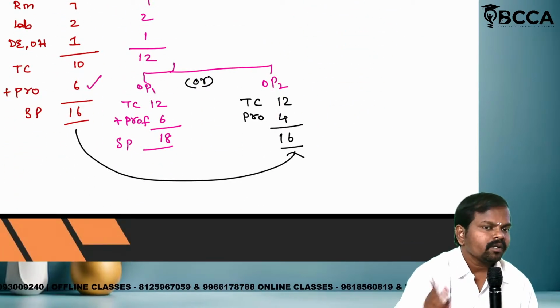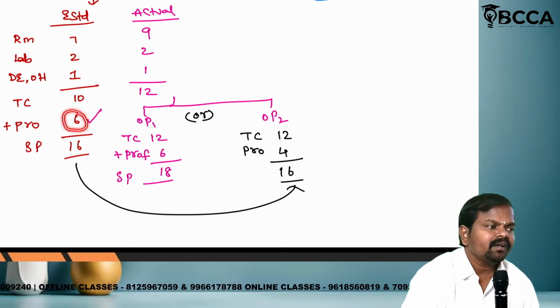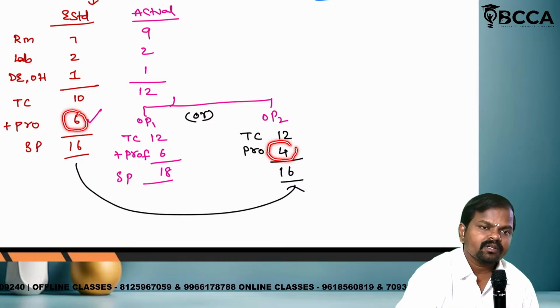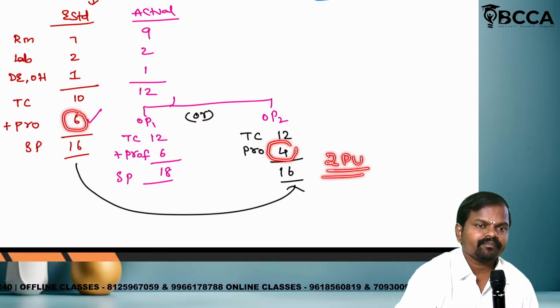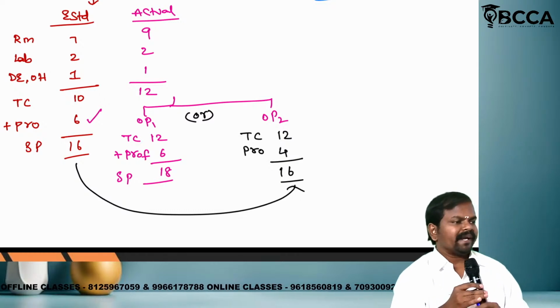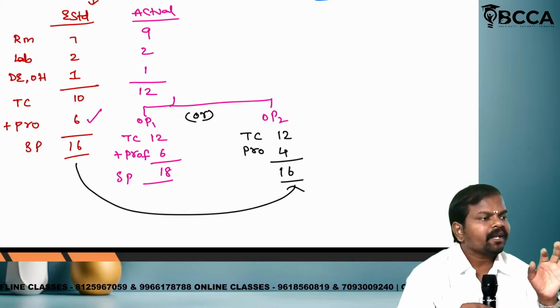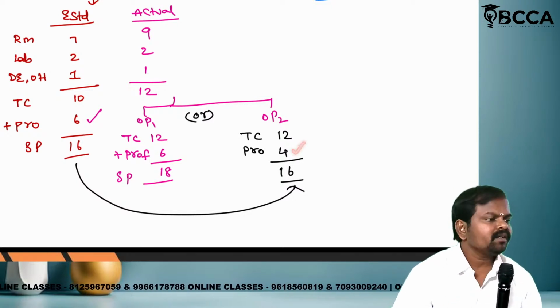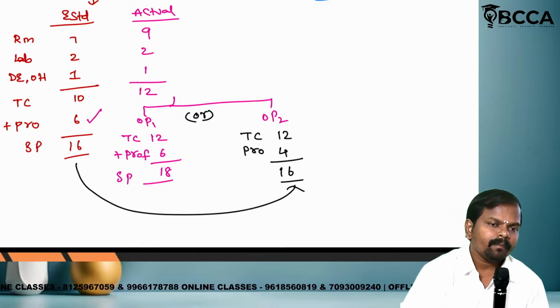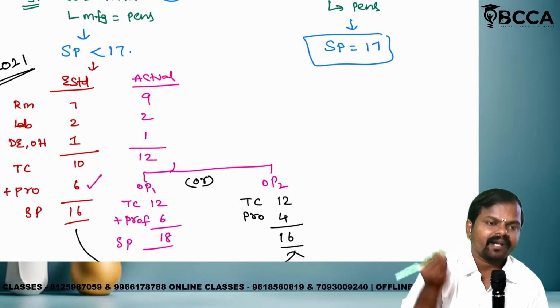If you observe, how much profit were you thinking to earn, but in reality how much? How much have you forgone? 2 rupees per unit forgone. This loss should be recovered in the next year. Not understood? Very simple, my dear. I am thinking to generate 6 rupees per unit, but in reality how much did they earn? 4 rupees. How much did I forgo? 2 rupees.